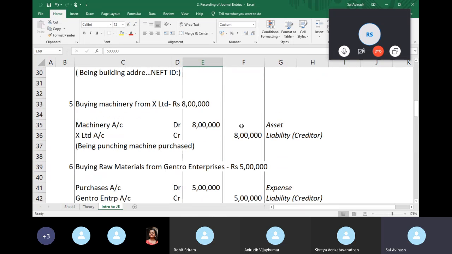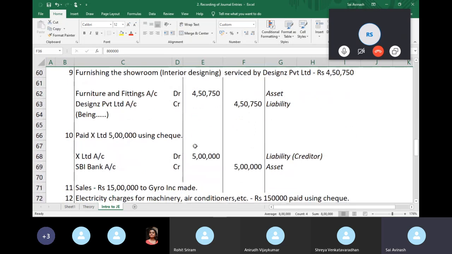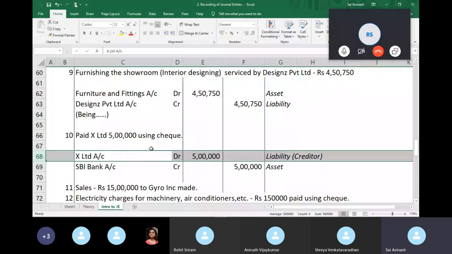The earlier journal entry told me to credit his account with 8 lakhs, which means I owe him 8 lakhs. This journal entry tells me you had a credit balance of 8 lakhs before, and now you're paying him 5 lakhs, so you debit him with 5 lakhs.